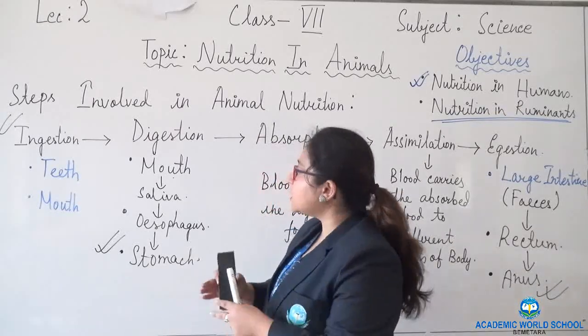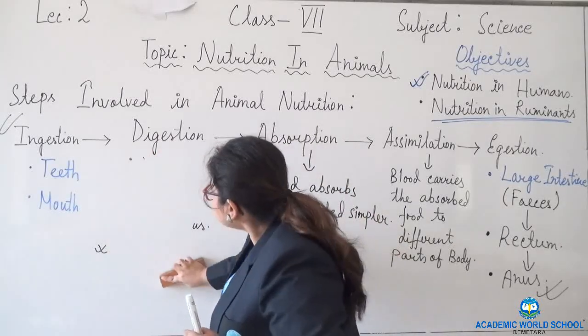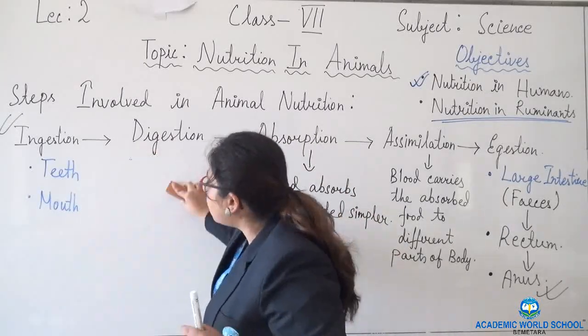So this much is clear: mouth, saliva, esophagus and then stomach. Now we will focus mainly on the stomach.